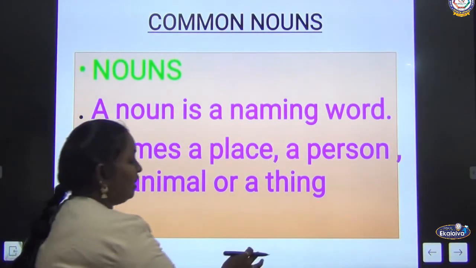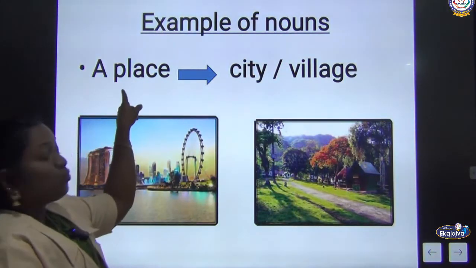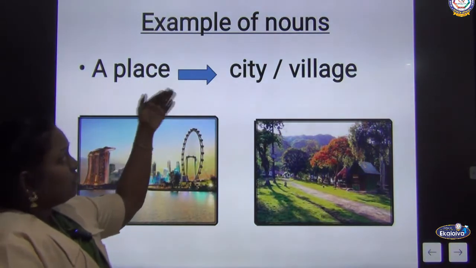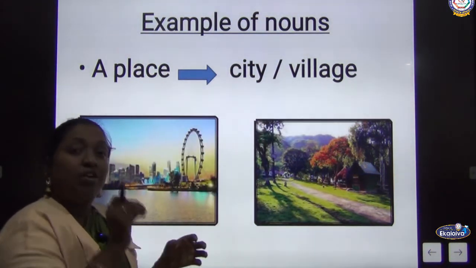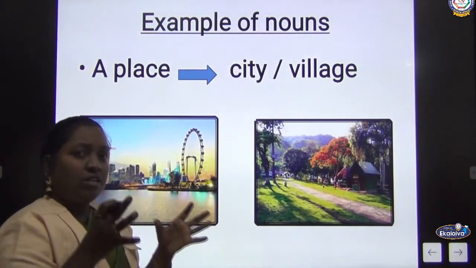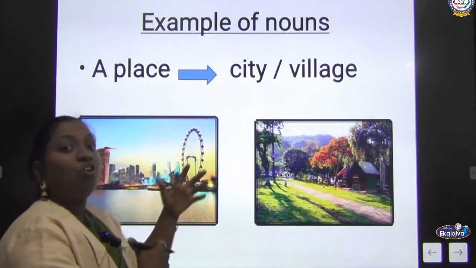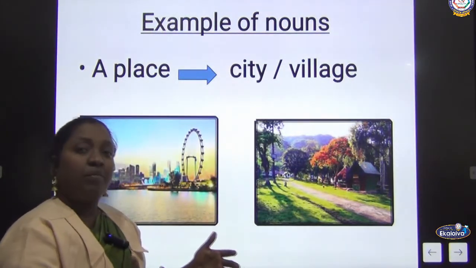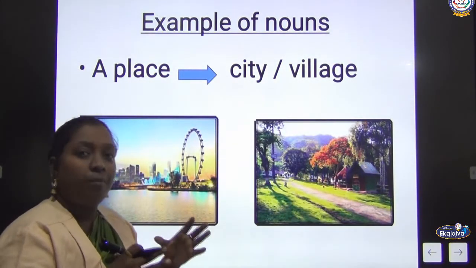Now let me show the examples. Example of nouns. I told you the first one is a place, no? So place means it may be a city or village. Commonly I am using a city. I did not mention any particular name of a city or a village. Just I have used it commonly. See the images. It's a city or village. It may represent a country. So these are what? These are names of a place.